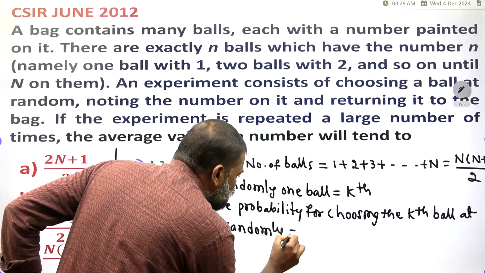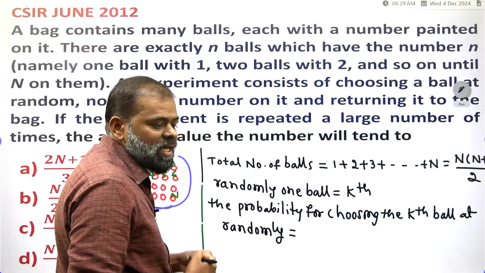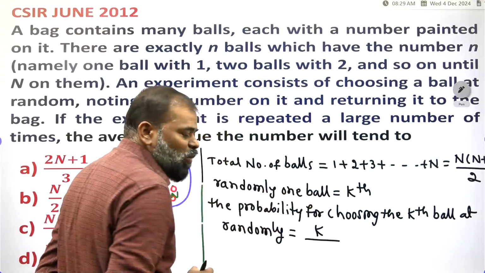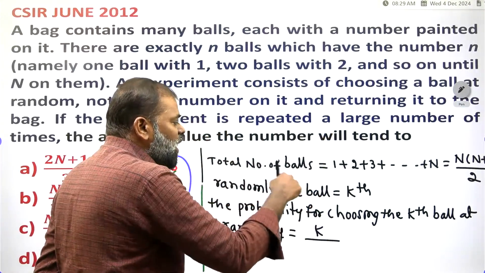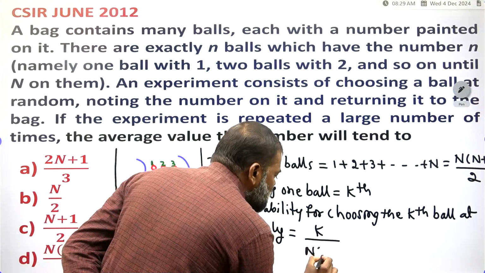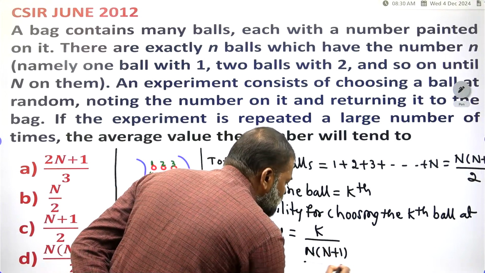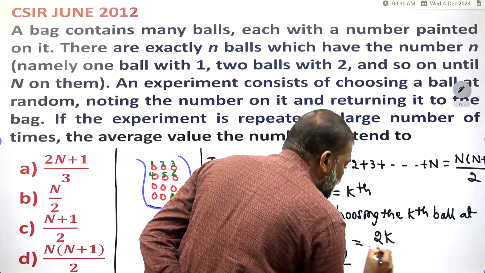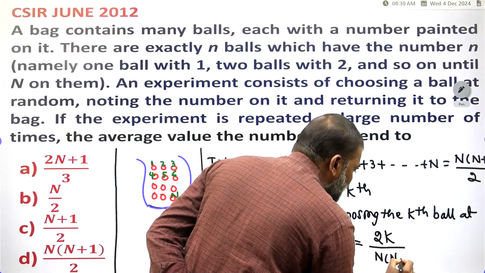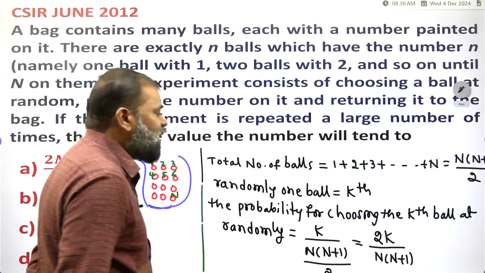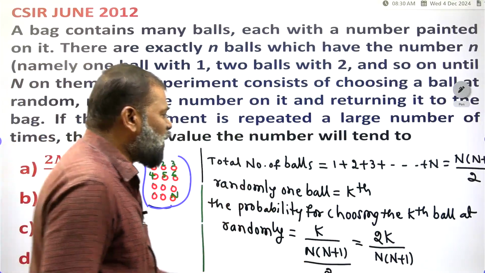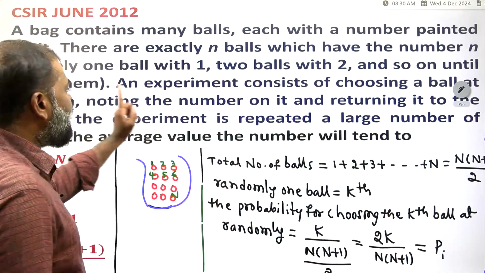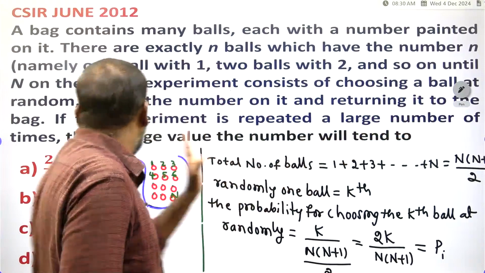How do we choose the kth ball at random? Each time you take one ball, the kth ball, that is k. The total number of balls is n into n plus 1 divided by 2. Therefore, the probability is k by n into n plus 1 over 2, that is 2k divided by n into n plus 1. This is the probability p_i you have to take, noting the number on it and returning it to the bag.